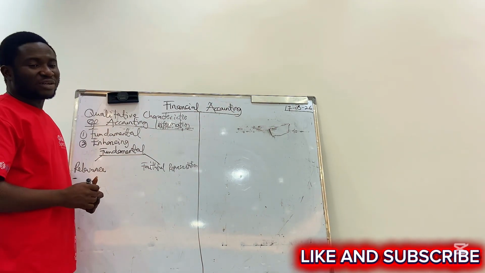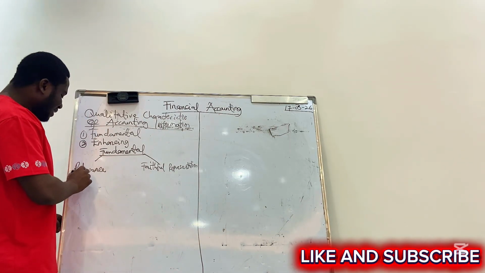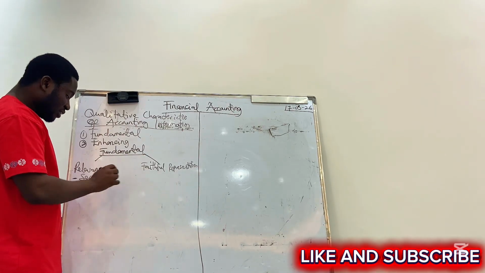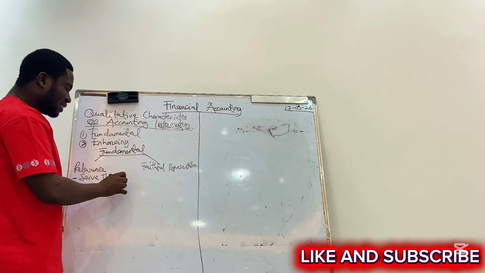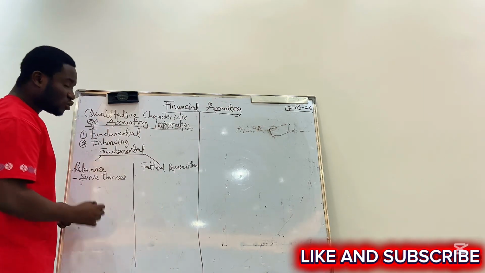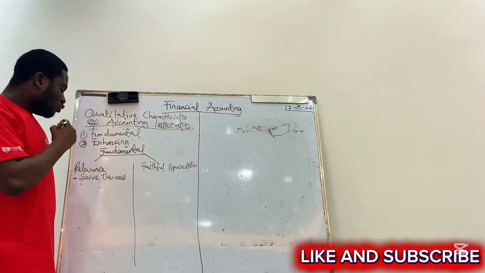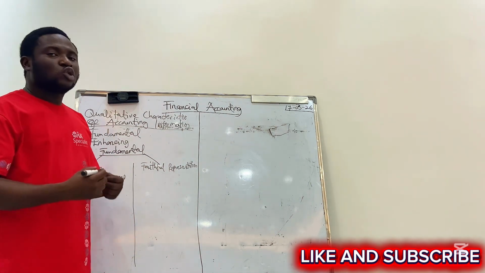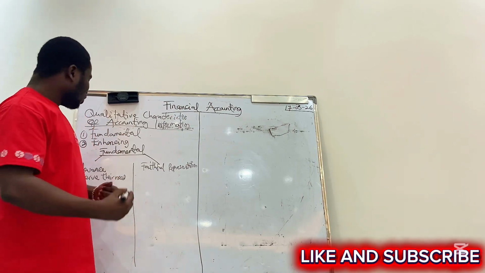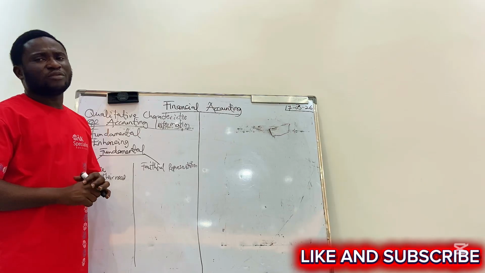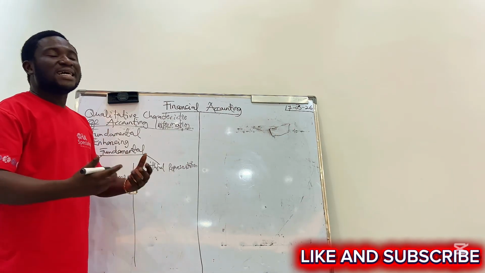When we talk about relevance, what do we mean that the information should be relevant? It should serve their needs. Who is the "their"? We are saying that the accounting information should be vital, it should be important. How is it supposed to be important? It should serve the needs of the users of accounting information, because all we are doing here is for the users.